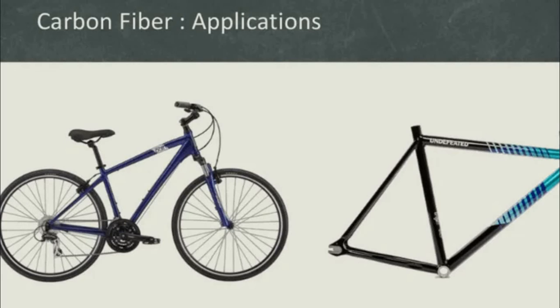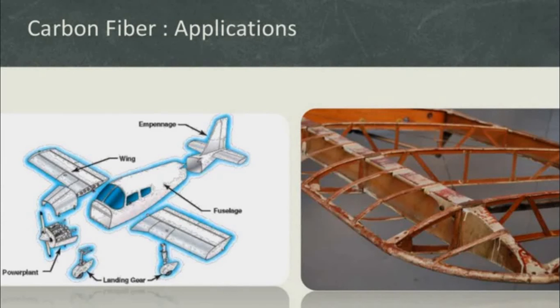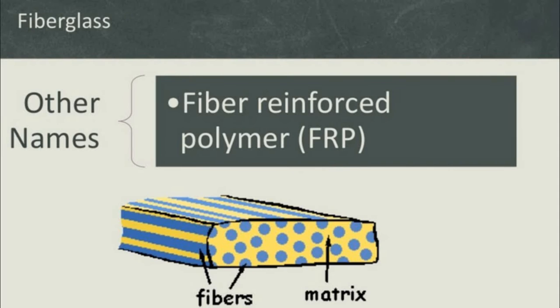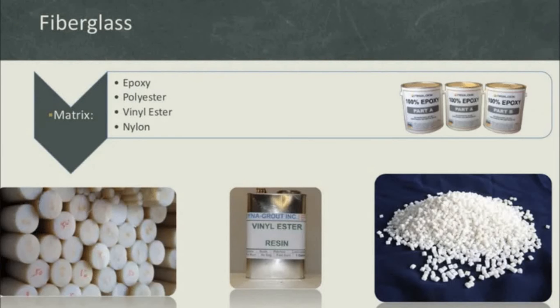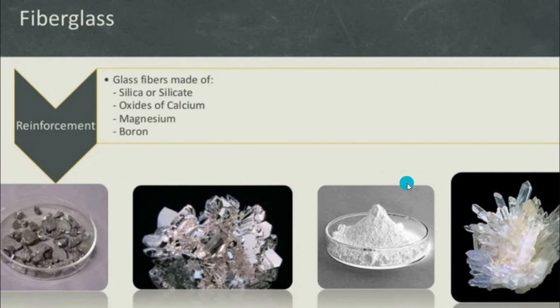As applications of carbon fiber, we make lightweight carbon fiber composite materials, such as race cycles. In the aerospace industry, we use a lightweight airframe made with carbon fiber, for small Cessna type aircraft only. Another one is fiberglass, also called fiber reinforced polymer.